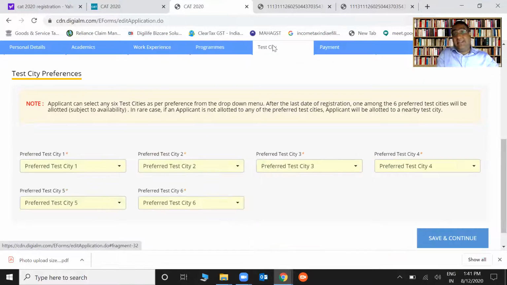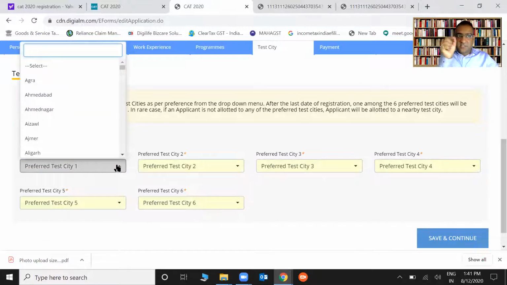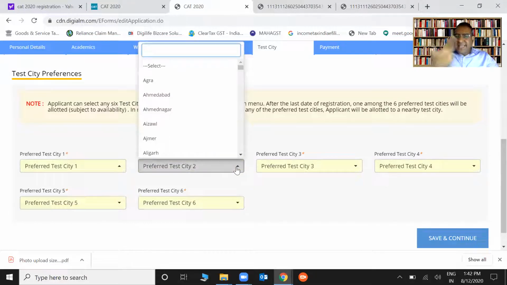Now, the actual test city where your exam will happen, or where you would like to go, is this. I think last year it was only 4 test city preferences. Now, because of COVID-19, nobody knows what is going to happen. There are 6 preferences. So obviously the first preference will be exactly where you live. And let's say you live in some remote area and the name of that city or town is not there, then the nearest one. Second preference, the next nearest center. That's how you go ahead.